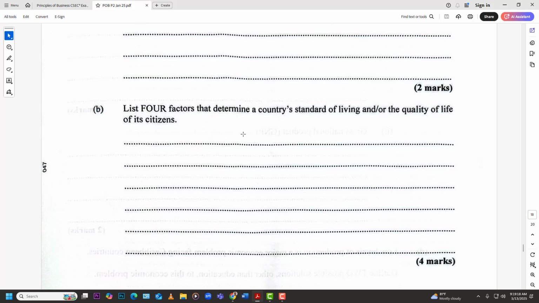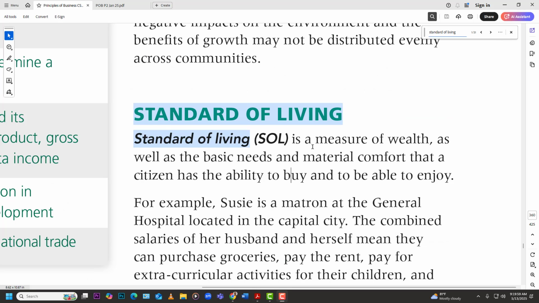So we're looking at standard of living or quality of life. And so, of course, our trusty textbook has in the answers. Right here in chapter 10, we can see standard of living is a measure of wealth as well as the basic needs and material comfort that the citizen has the ability to buy and to be able to enjoy. So standard of living, a measure of wealth as well as the basic needs and material comfort that a citizen has the ability to buy and be able to enjoy. So that's the definition. Now they're asking us for factors that would impact your standard of living, right?